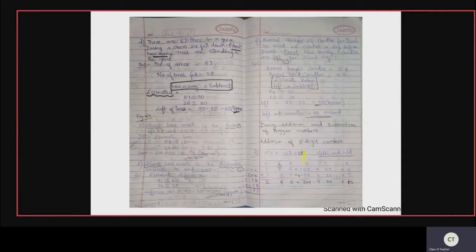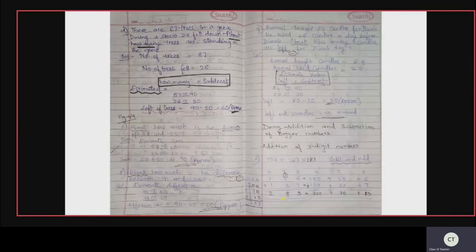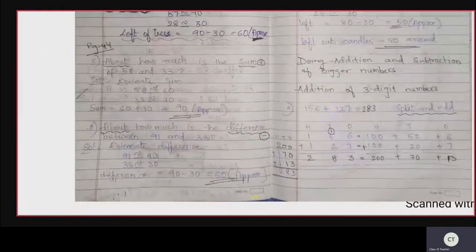Okay, so now 6 plus 7. 6 plus 7 is 13. 13 means 3 will be this side and carryover will be done. More than 10 means you will write the carryover in the next number side. So here carryover is written on the tens digit. Next number is tens. So see here. Now 5 plus 1 plus 2.